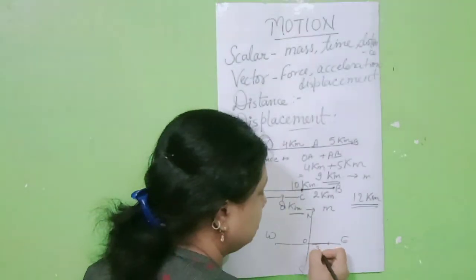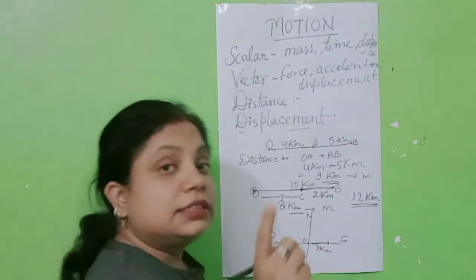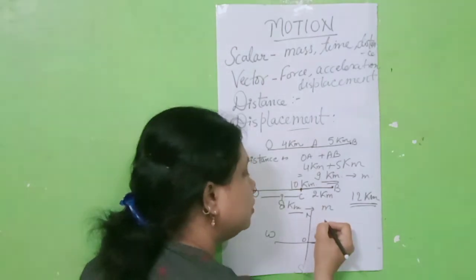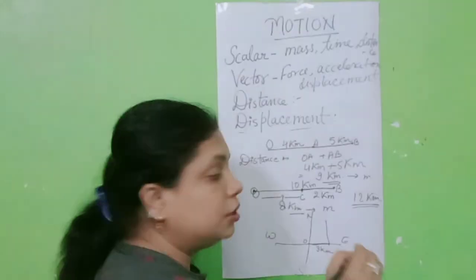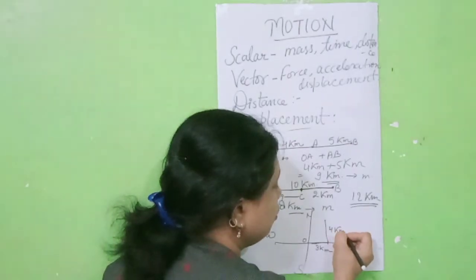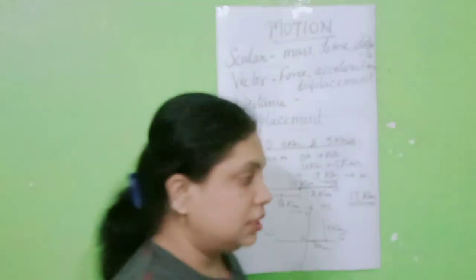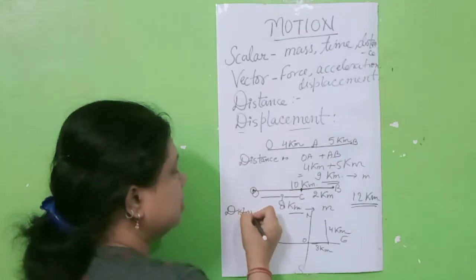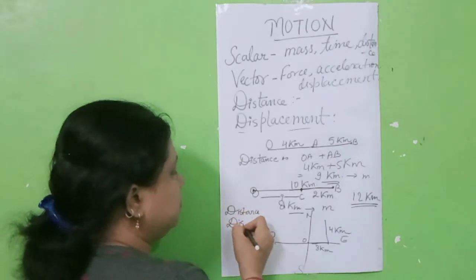Fine. Then again he moves towards north and covers a distance of 4 kilometer. Now my question is, what will be the distance and displacement?